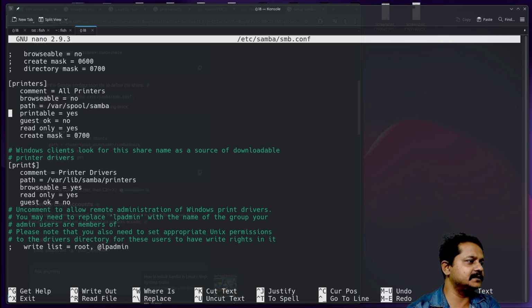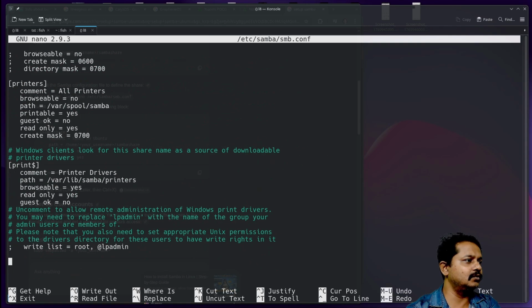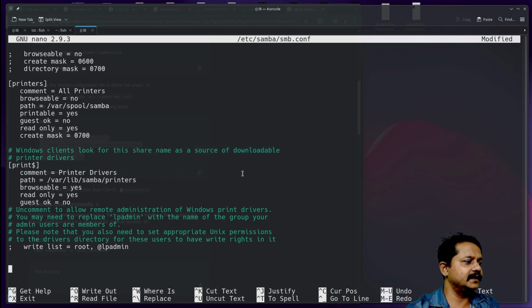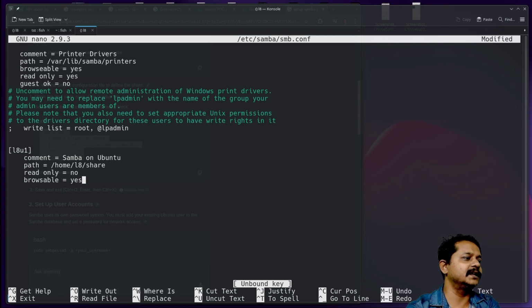Printers. That means this printer will be shared. Net login, but there is no location shared for SAMBA. Let's copy this configuration and I will make some changes. For the SAMBA share, I will use /home/u1, L8 followed by share. Read only no. That means user u1 will be able to write files into that folder.